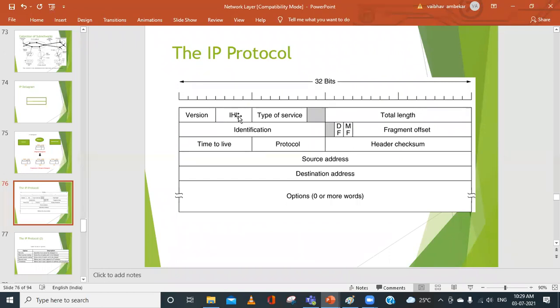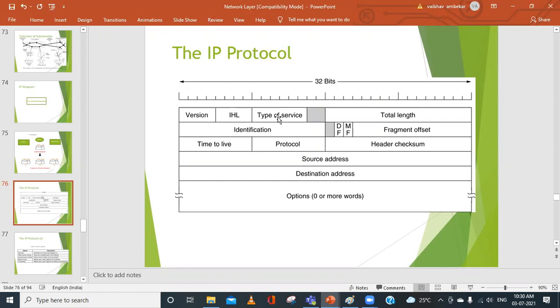Somebody was answering. What is the minimum size of IHL? Maximum can be 60. Very good. And minimum will be? 20. Minimum will be 20. Because the fixed length of the header is how much? 20. So this will be 20 plus, if you are adding the options, that will be added. Otherwise, it will be 20 only. But the options field can be a maximum of 40. So the maximum size of IHL can be 20 plus 40, so it will be 60 bytes. Are we getting it?